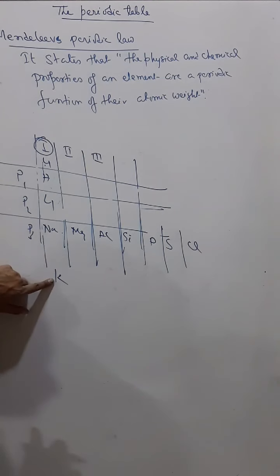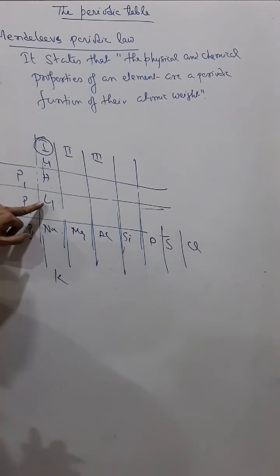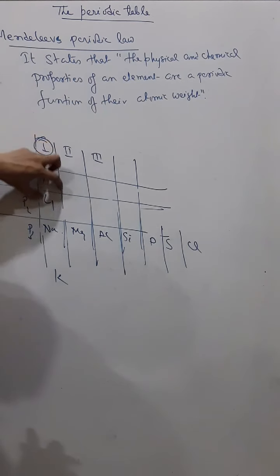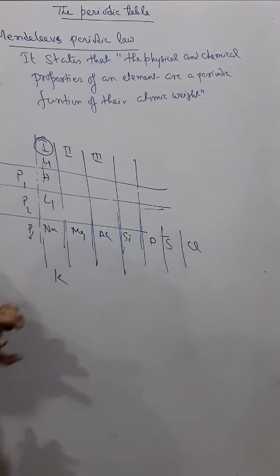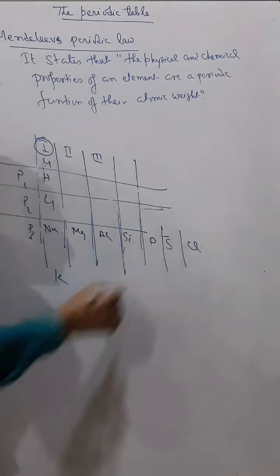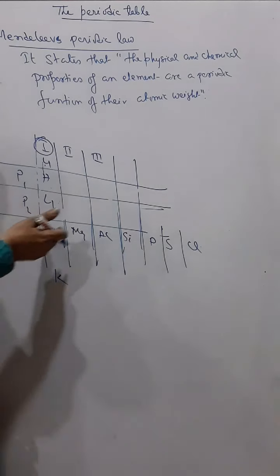They are all alkali metals, they form strong hydroxides, strong bases. All are metals, everybody's valency is 1. So that means in a particular group their properties are matching. But as we go from left to right, there is a gradual change in the property.